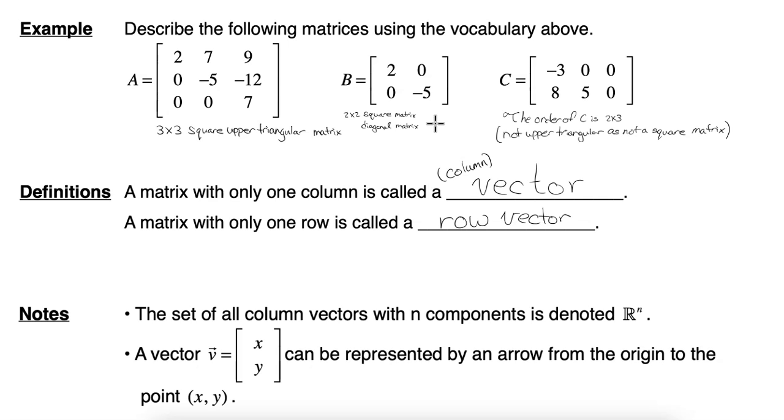Matrix C has order 2 by 3. It is not an upper triangular matrix because it is not a square matrix. You have to qualify by being a square matrix before you can even be considered as a diagonal matrix, an upper triangular matrix, or a lower triangular matrix.